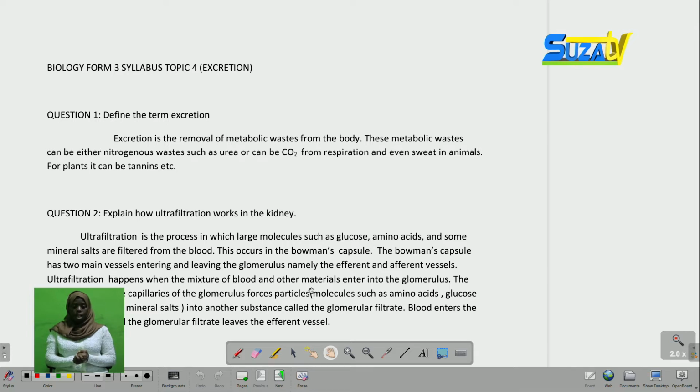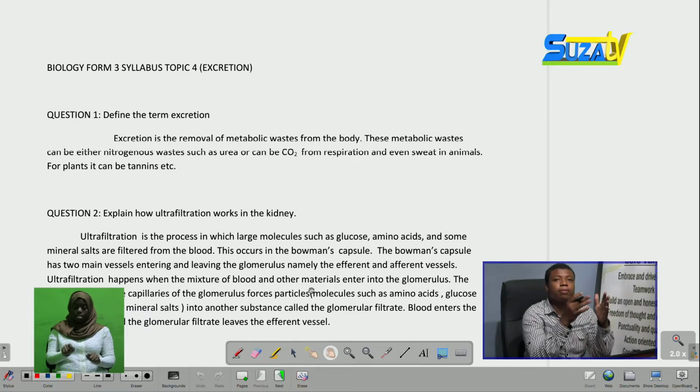A simple question which requires a person to answer in a way that they should just explain what excretion is and how it occurs if he has the time, or he can explain just what excretion is. So he can give a short outline.